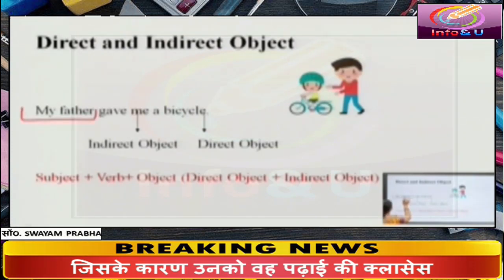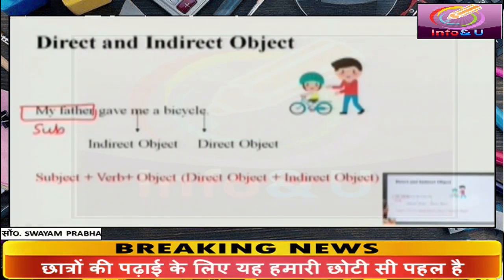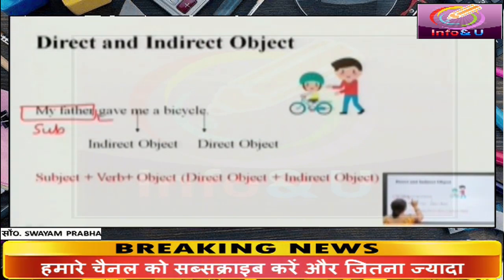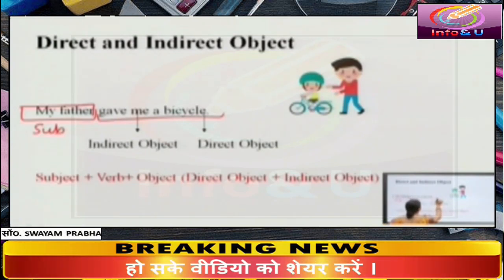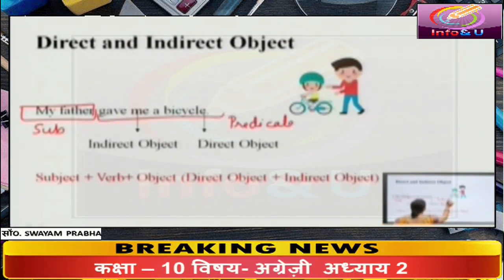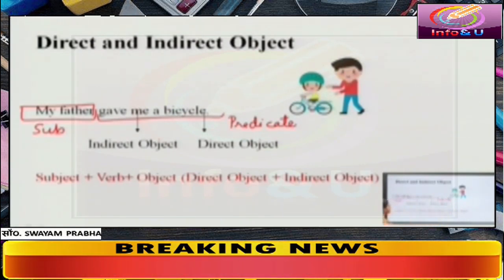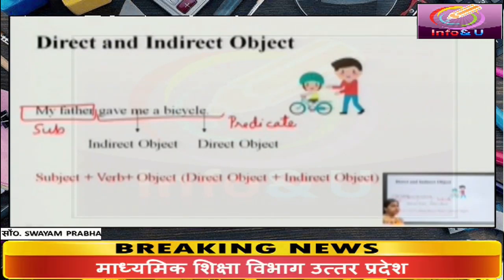My father is the subject of this sentence. What is the predicate of this sentence? Gave me a bicycle is the predicate of this sentence. What does the word gave stand for?